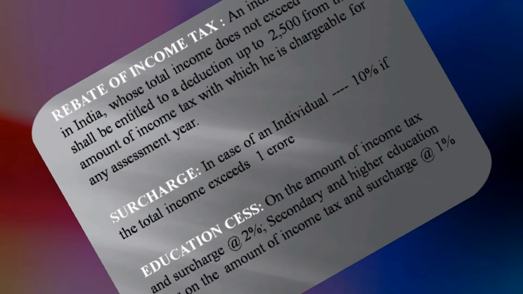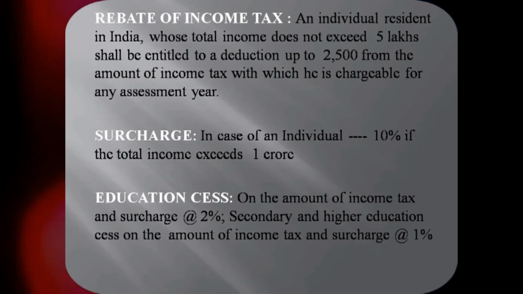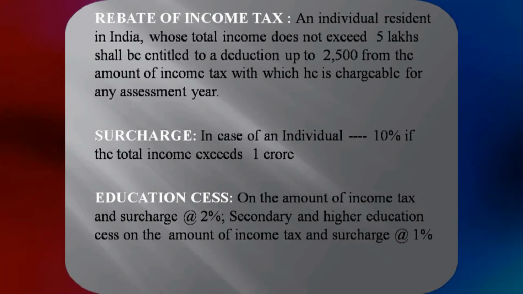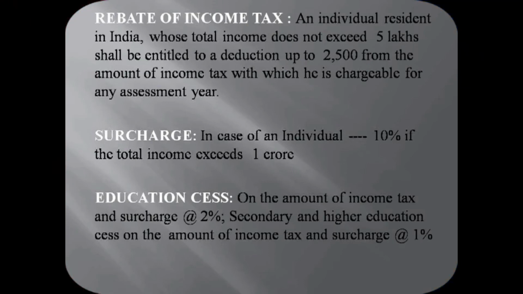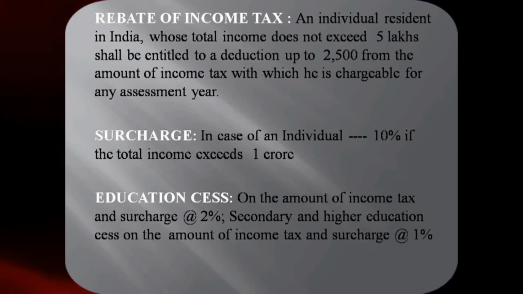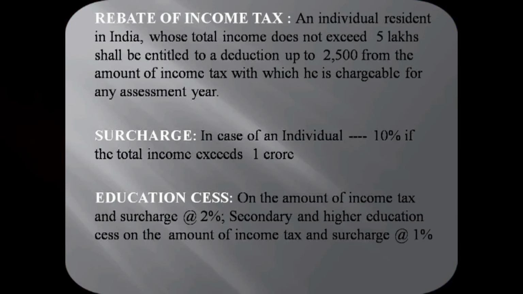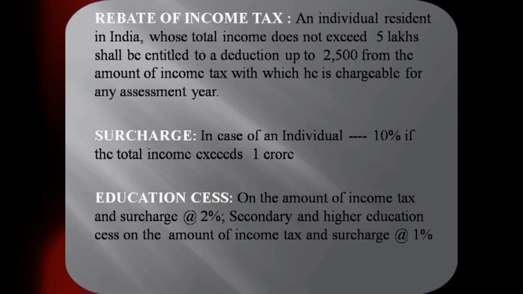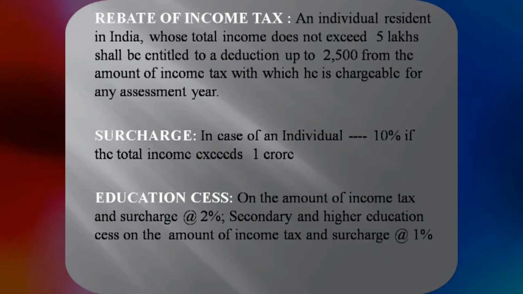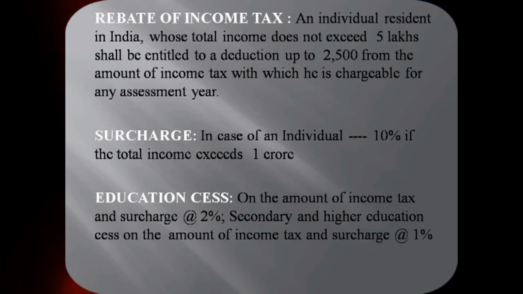Rebate of income tax and payment. What is meant by rebate? Rebate is nothing but a reduction given legally. That is, an individual resident whose total income does not exceed 5 lakhs, which means the income is up to 5 lakh rupees, is eligible to have a deduction up to 2,000 rupees after the tax is calculated. So after the calculation of tax, they get a rebate of 2,000 rupees if the income is up to 5 lakh rupees. Income here means the taxable income, the net income.